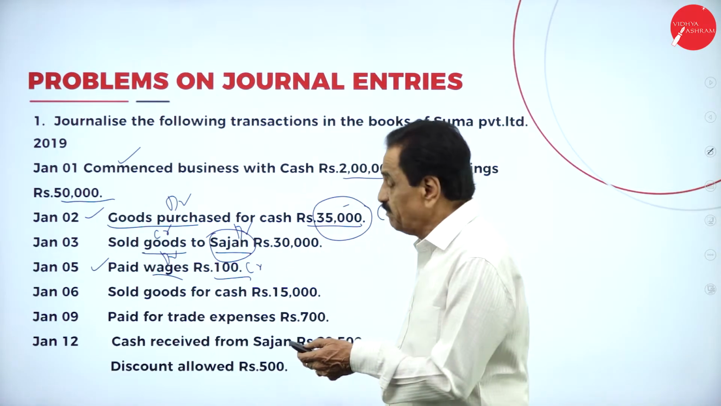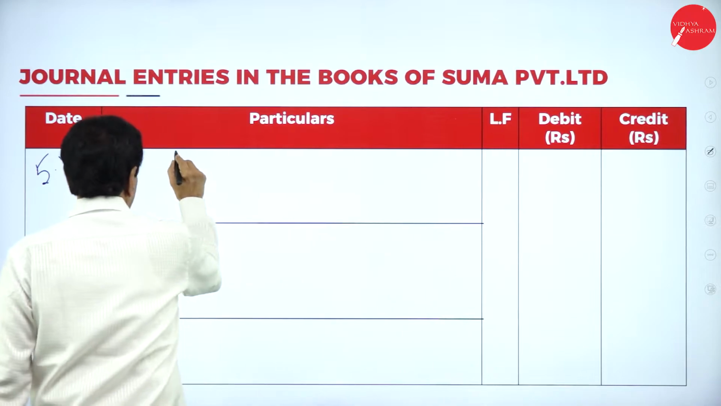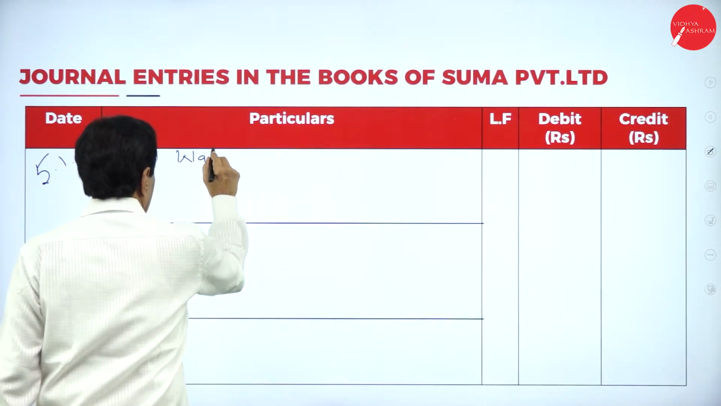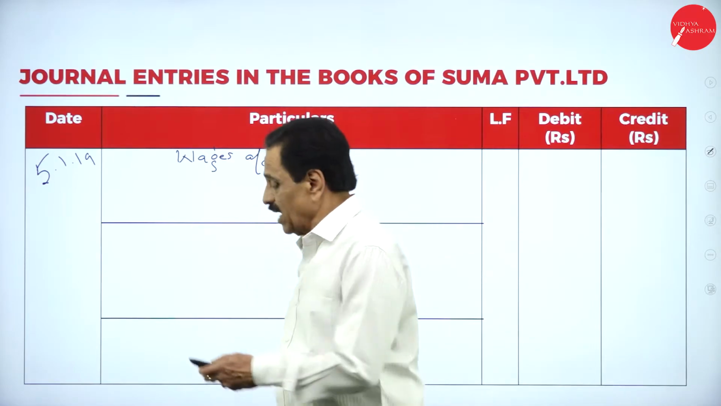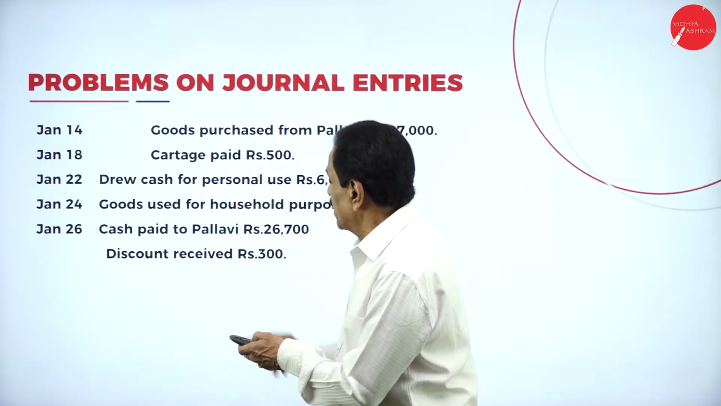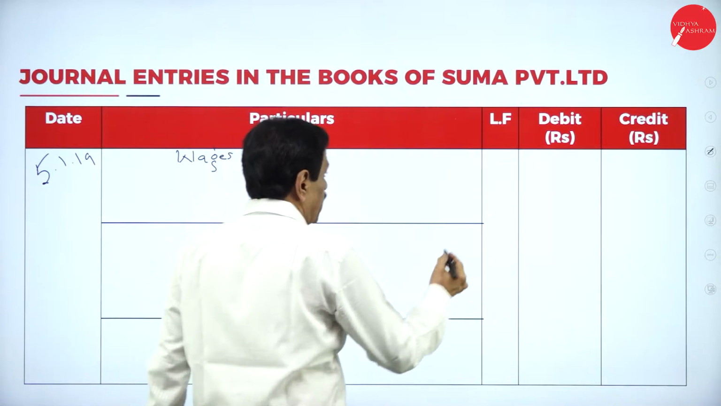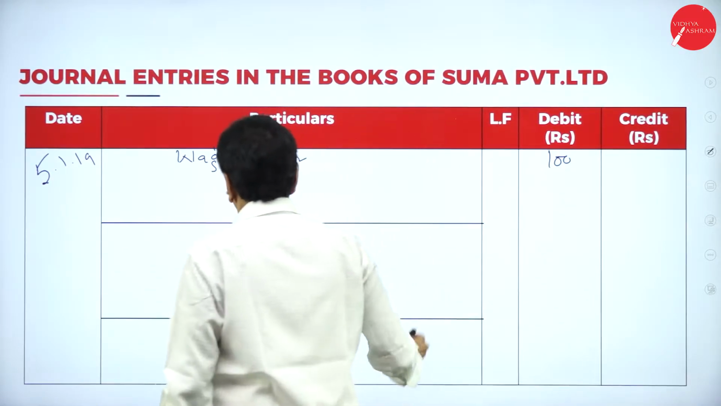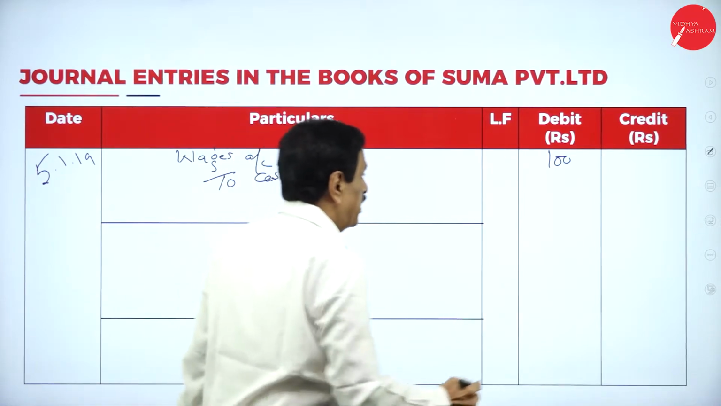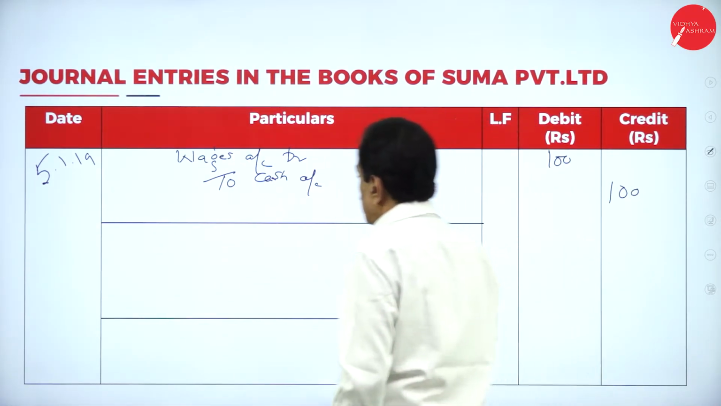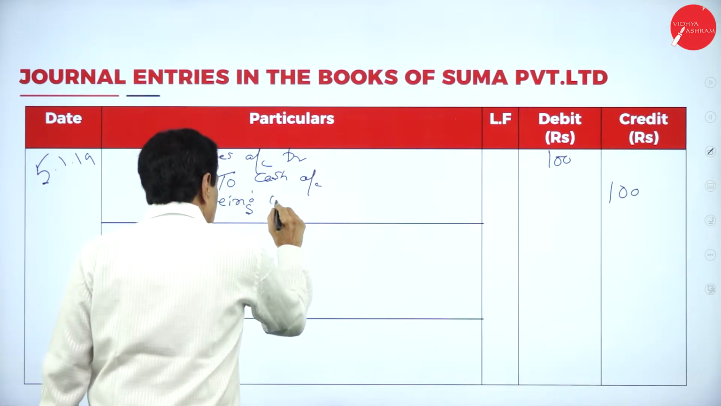On which date? 5th. On 5/1/19, wages account debtor, 100 rupees, to cash account, 100 rupees. Being wages paid.